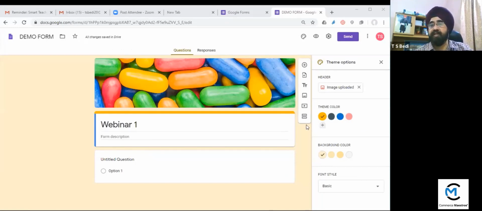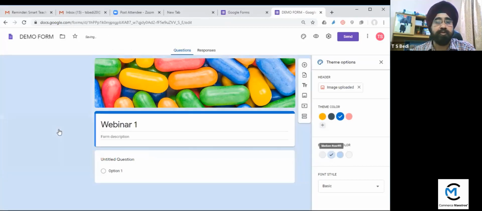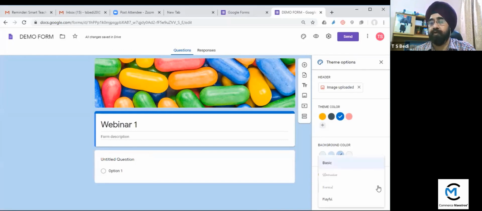You can change the theme color. These are the options. You can change the color. And one more thing here: you can change the background colors also. So you can see this one has been changed. Then you can change the basic font. You have 4 or 5 options here. You can change the fonts also. So this part is over.